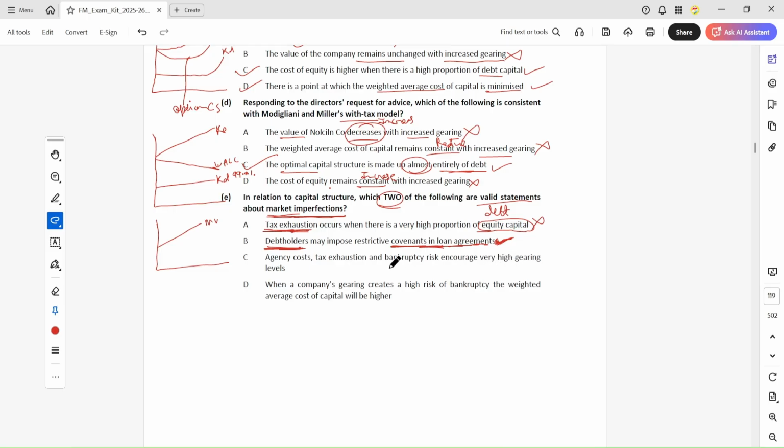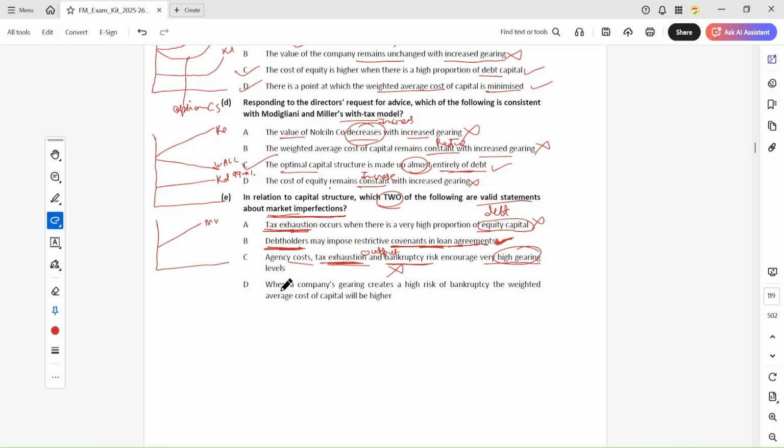Agency cost, tax exhaustion, and bankruptcy risk encourage very high gearing levels? No. Because these are the output, not the input. Because of high gearing, tax exhaustion occurs. Because of high gearing, bankruptcy risk occurs. These are the result of high gearing, not the cause of it.